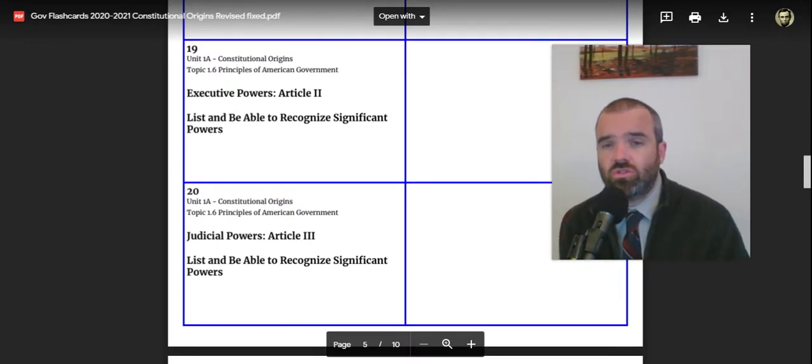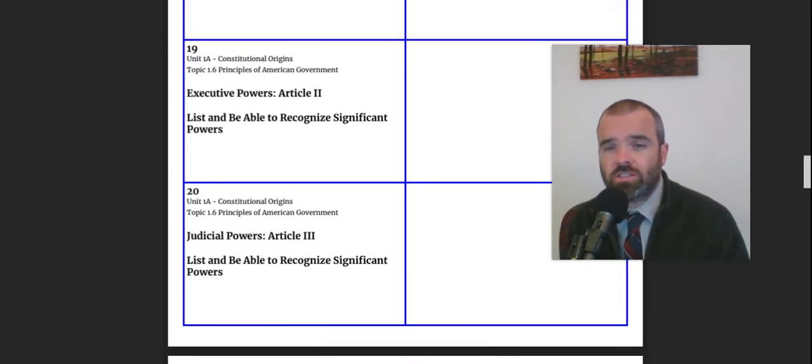Same discussion for Article 2, understanding what are powers of the presidency as opposed to powers of the other branch. The president doesn't declare war. He's the commander-in-chief, though, right? The president has the power to veto legislation. The president can pardon. The president can sign treaties. So understand the key powers of the executive. You should go through your notes and find the key powers of the executive as well. I'm not going to go through each and every one of them here right now.